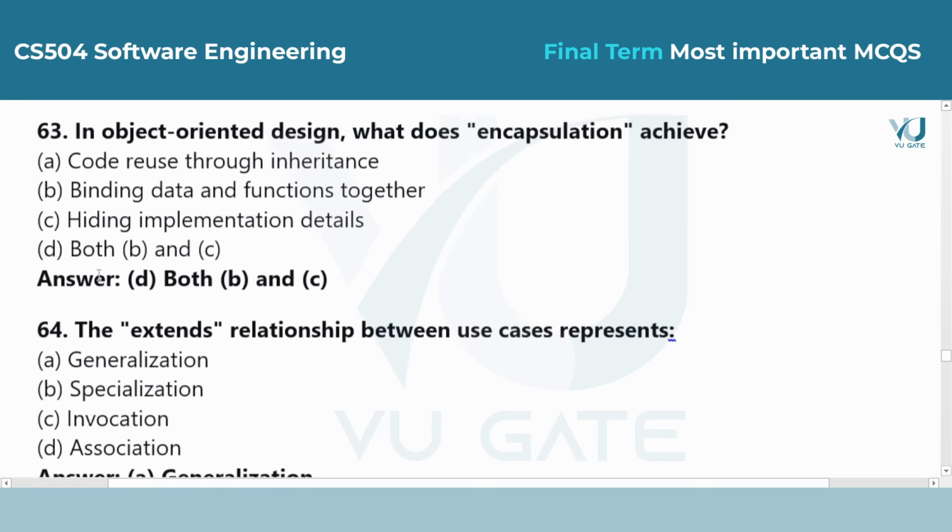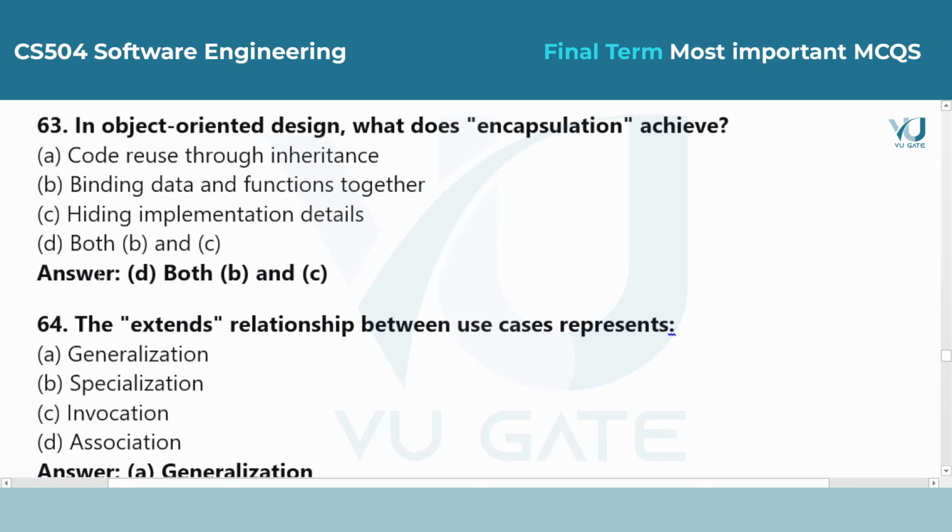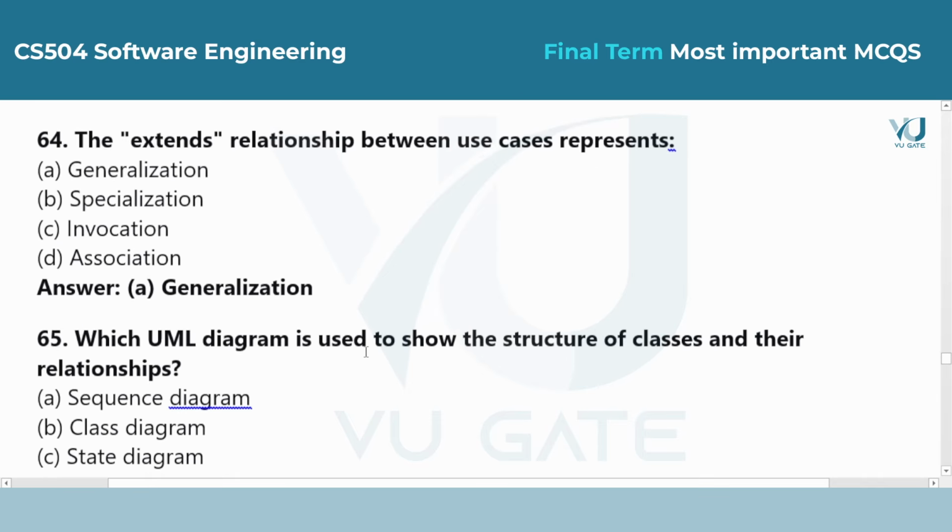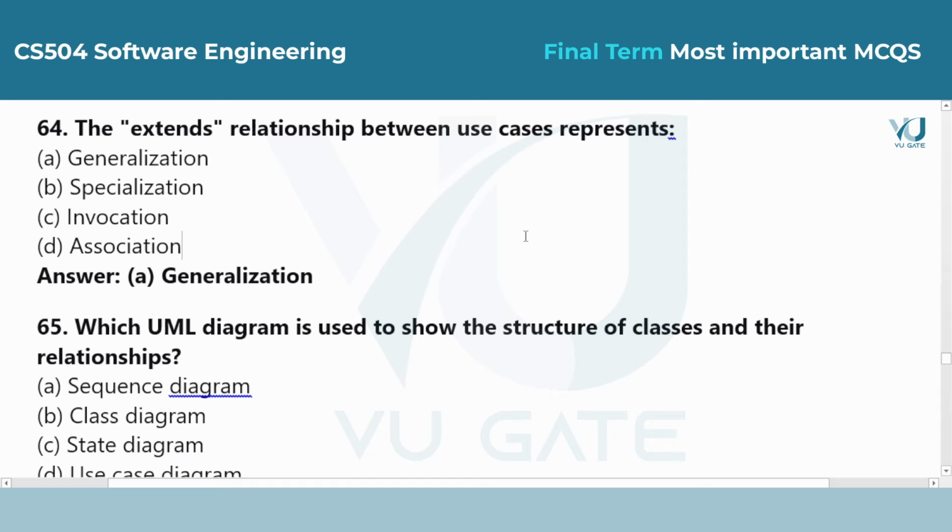Question 63. In object-oriented design, what does encapsulation achieve? Answer is option D, both binding data and functions together and hiding implementation details. Encapsulation wraps the data and the functions that use that data into a single unit called a class. It also keeps the internal details hidden from the rest of the program to prevent accidental errors.